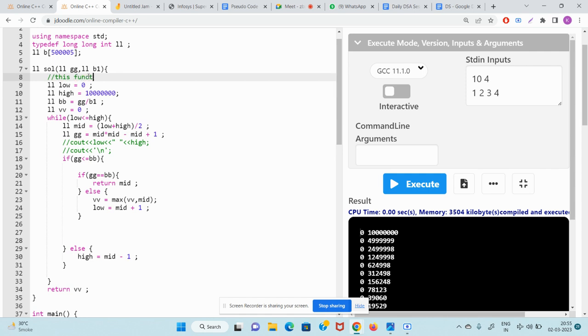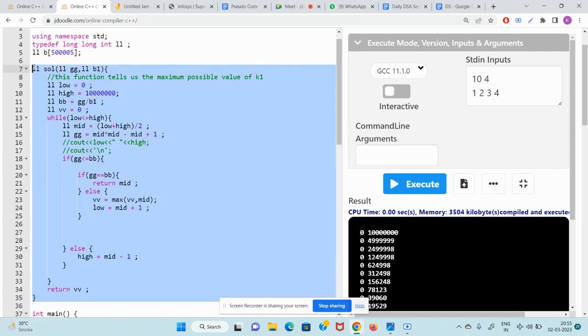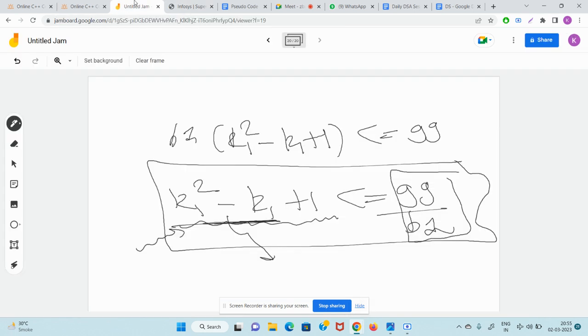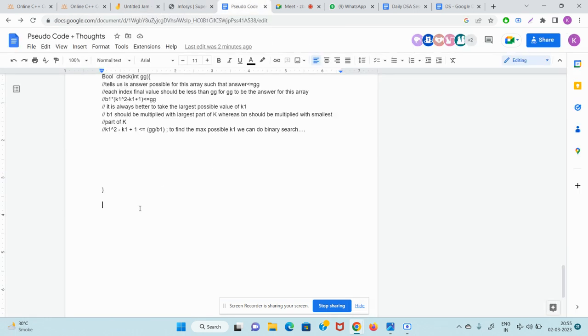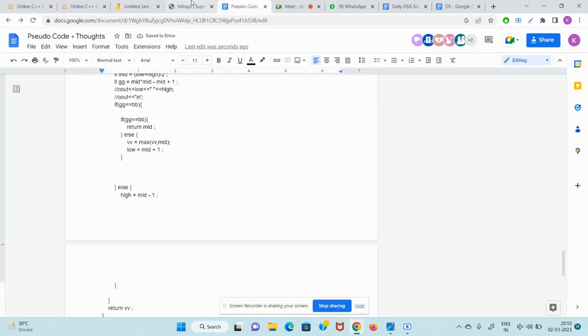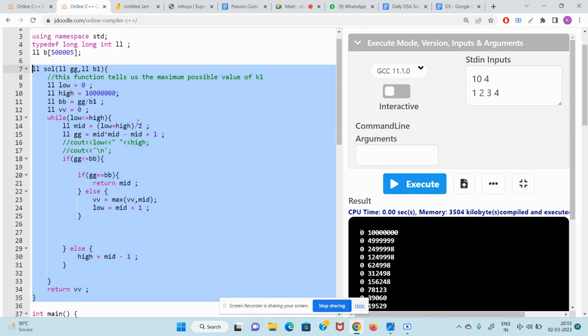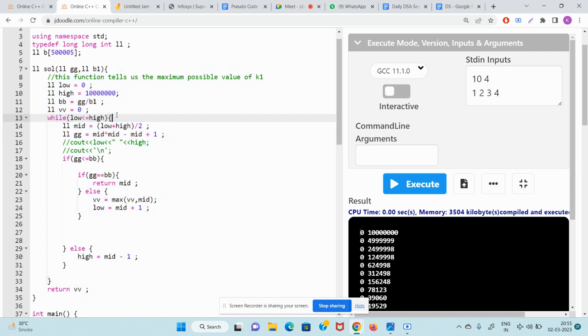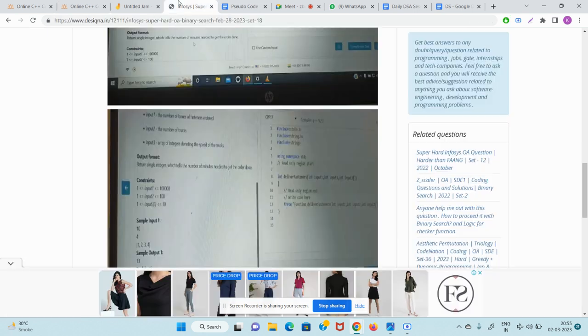This function tells us the maximum possible value of K1. It takes O of log of high time. So guys, the thing is, I have taken things from here to here. I am writing one more sol function, just writing its code somewhere down. So guys, what is this function doing? I hope you guys have done the basic prerequisites before coming to this session. So guys, this function tells us the maximum possible value of k1.